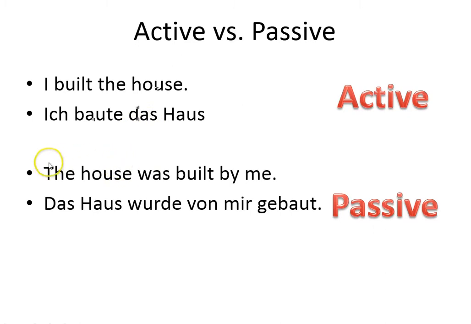So the subject is now the subject which was the direct object. So to say, I built the house, we now say the house was built by me. Note this is past tense. In German, that becomes Das Haus wurde von mir gebaut.